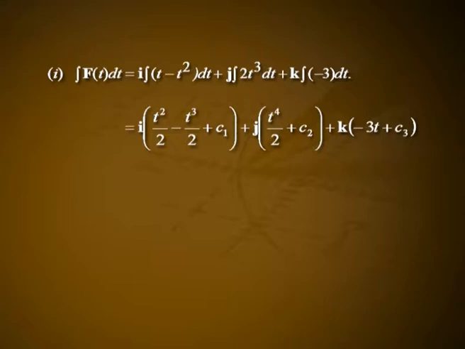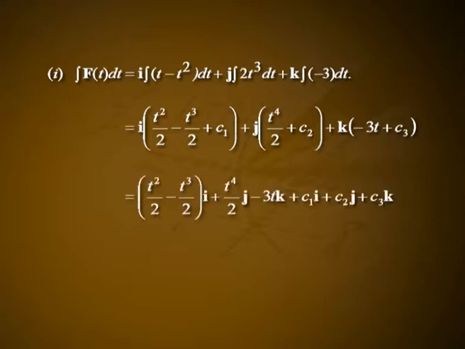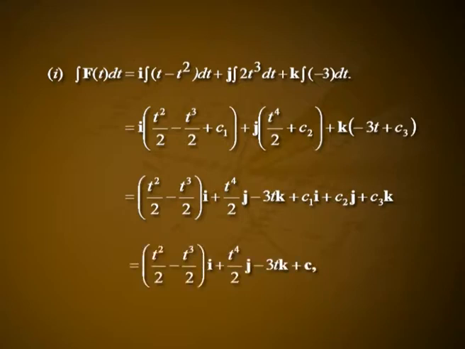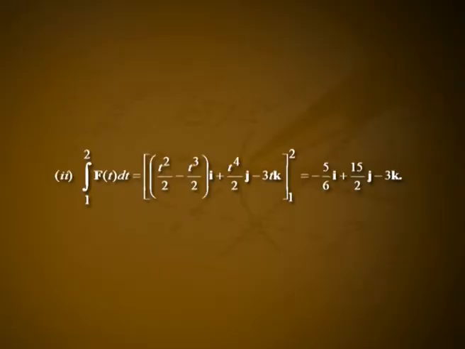into minus 3t plus c3, which is equal to t square by 2 minus t cube by 3 into i plus t raised to 4 by 2 j minus 3 t k plus c1 i plus c2 j plus c3 k, which is equal to t square by 2 minus t cube by 3 i plus t raised to 4 by 2 j minus 3 t k plus c, where c is equal to c1 i plus c2 j plus c3 k is an arbitrary constant vector. Integral 1 to 2 f of t dt equal to t square by 2 minus t cube by 3 into i plus t raised to 4 by 2 j minus 3 t k from 1 to 2, which is equal to minus 5 by 6 i plus 15 by 2 j minus 3 k.